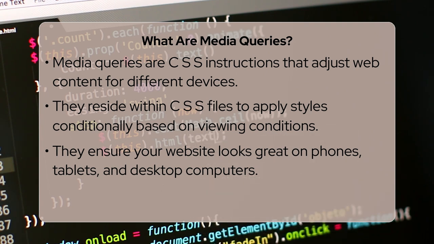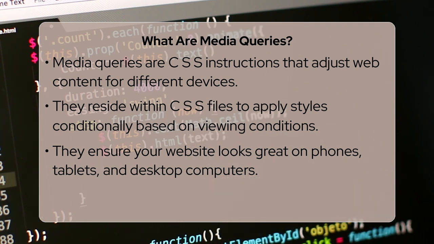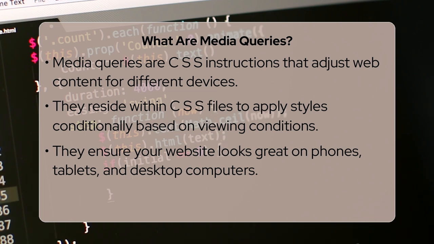So, where do these smart instructions go in your Cascading Style Sheets, or CSS, code? Media queries are placed directly within your CSS files, either as part of a larger style sheet or even in their own dedicated CSS file. Their primary purpose is to apply specific styles only when certain conditions, like screen size or device type, are met.